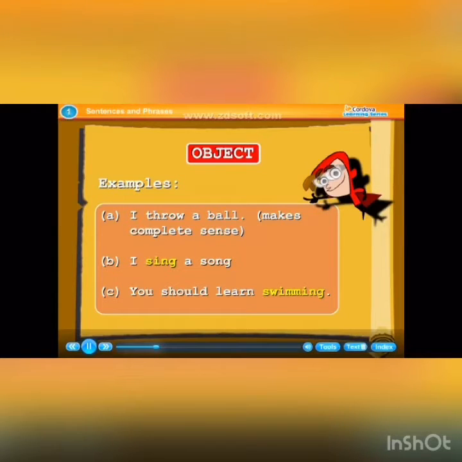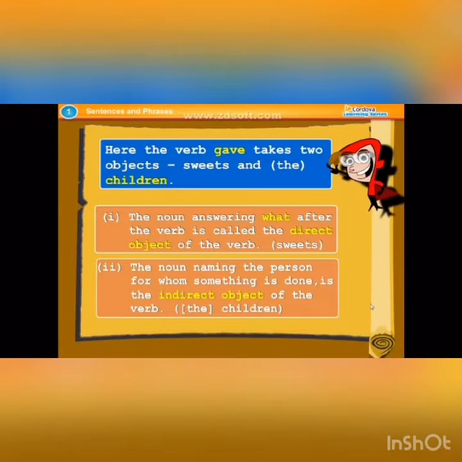Direct and indirect object. Example: The teacher gave sweets to the children. Verb, direct object, indirect object. Here, the verb gave takes two objects, sweets and the children. The noun answering what after the verb is called the direct object of the verb: sweets.